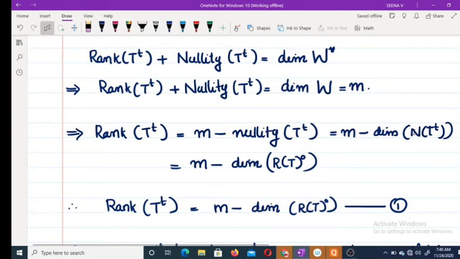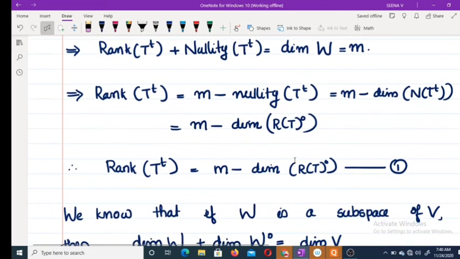But the null space of T transpose is the same as the annihilator of the range of T. Therefore, rank of T transpose is equal to m minus the dimension of the annihilator of the range of T. Okay. So this is our first result.